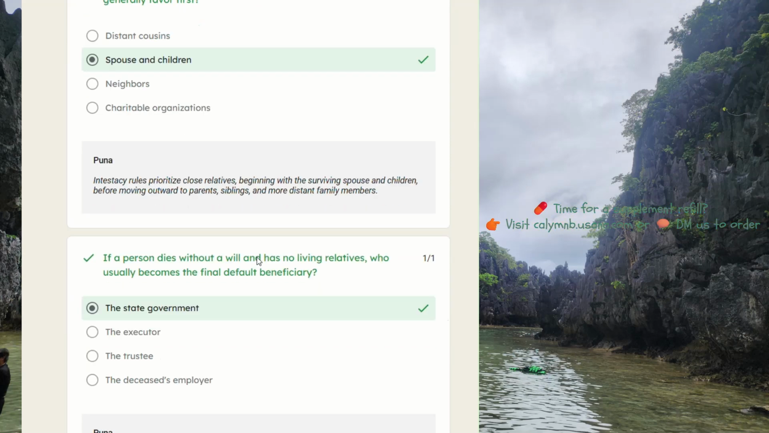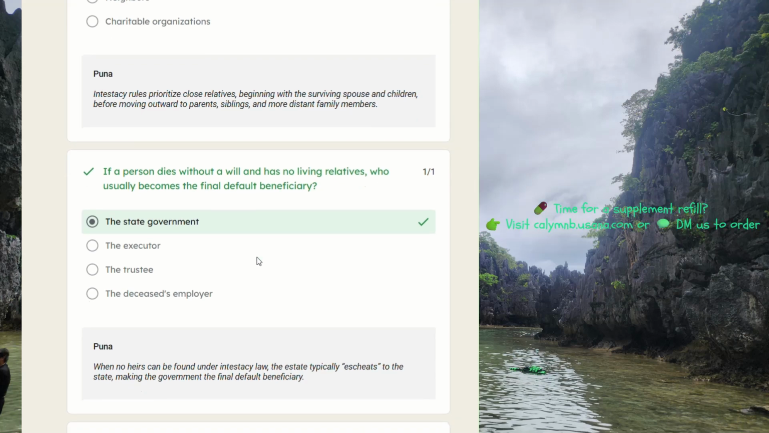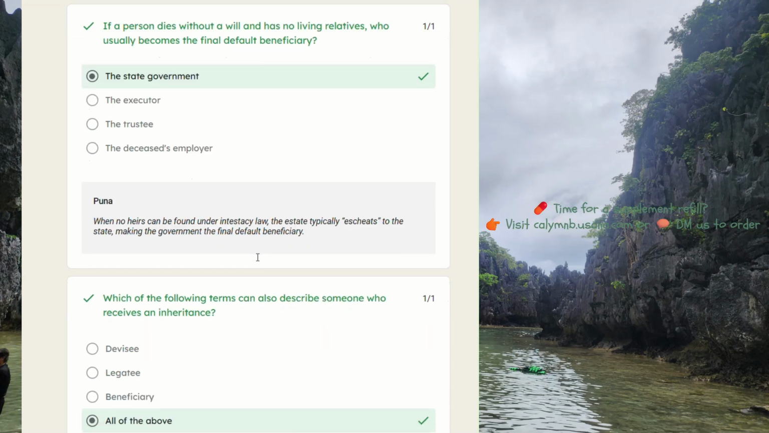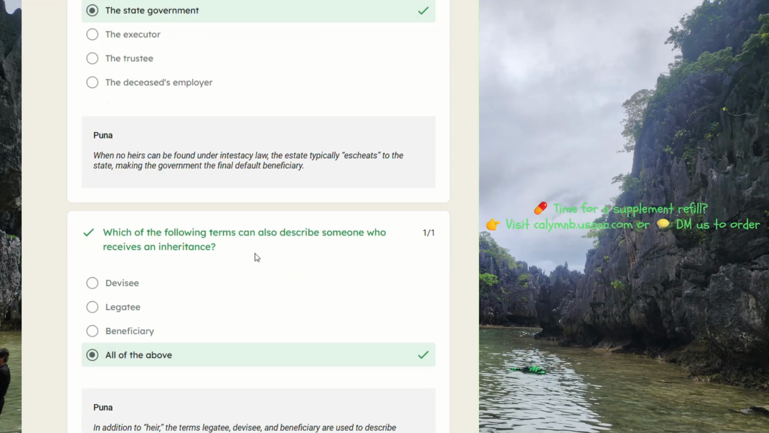If a person dies without a will and has no living relatives, who usually becomes the final default beneficiary? The state government. When no heirs can be found under intestacy law, the estate typically escheats to the state, making the government the final default beneficiary.